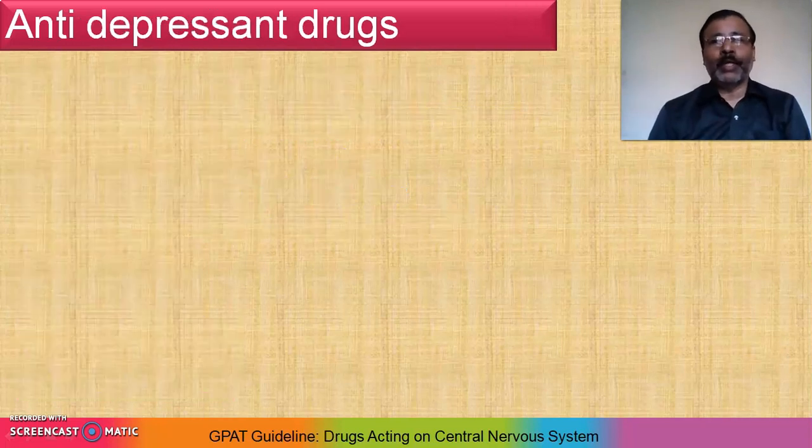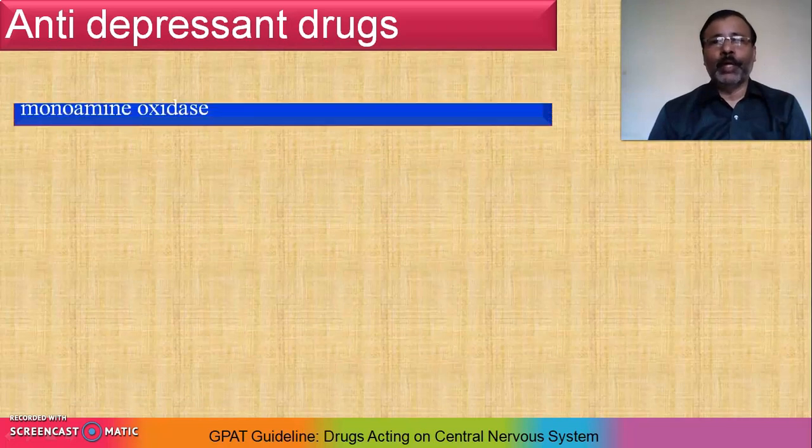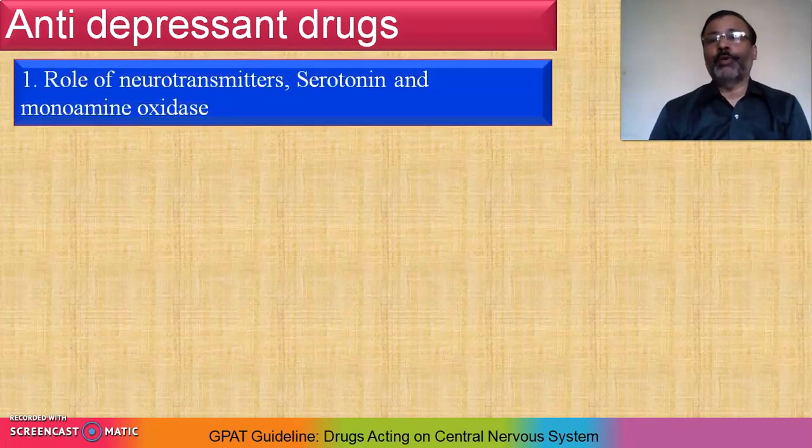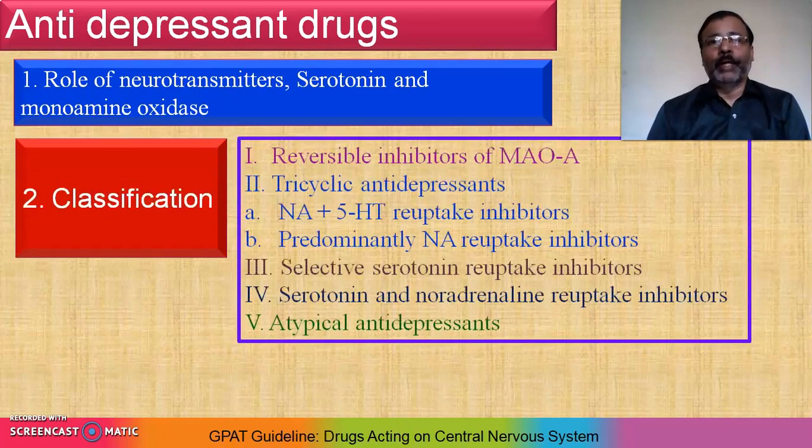No doubt these are the drugs which treat depression. Here you mostly have to follow the role of neurotransmitters, specifically serotonin and monoamine oxidase, and how they play a role in the depression process. Then classification. First, reversible inhibitors of MAO, called MAO inhibitors, so it is a reversible process. This is the first category, according to the pharmacological action.